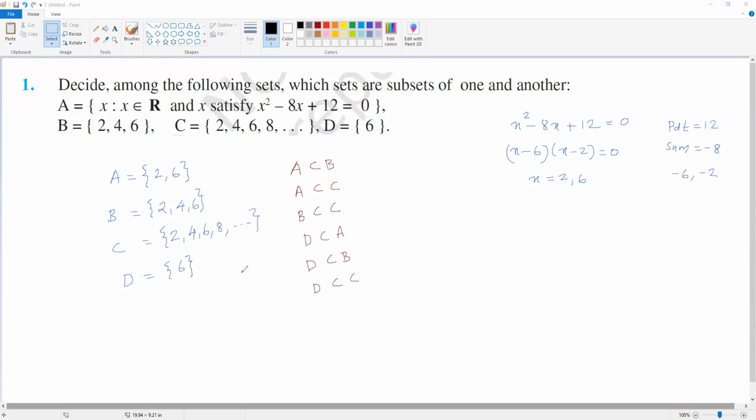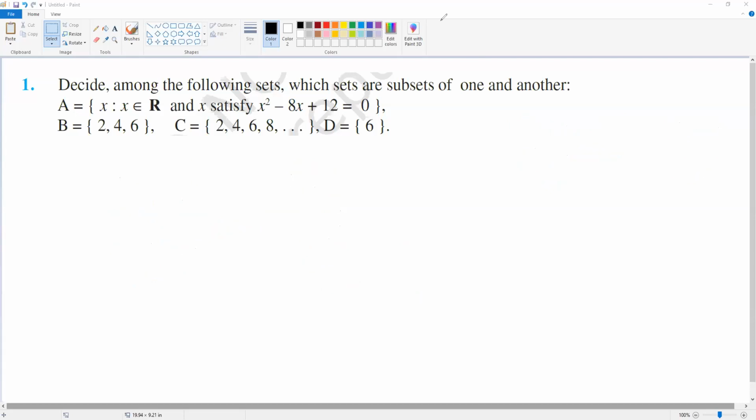अभी इधर can you say C is a universal set for the other three sets? Yes, C is a universal set for the other three. In this particular situation, set C contains all the elements which are in A, B, and D. So we can consider C as a universal set for the sets A, B, and D, or we can say C is the superset. Now we'll go to the next question.